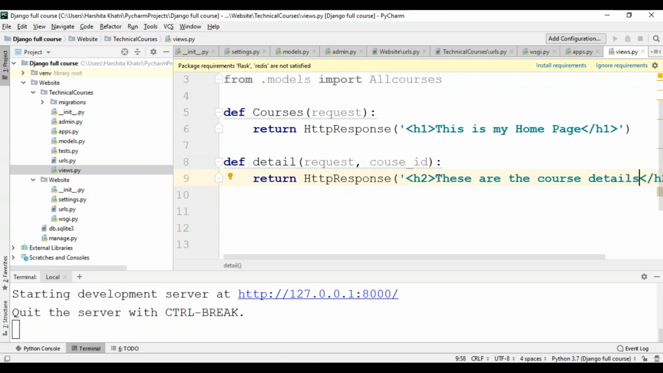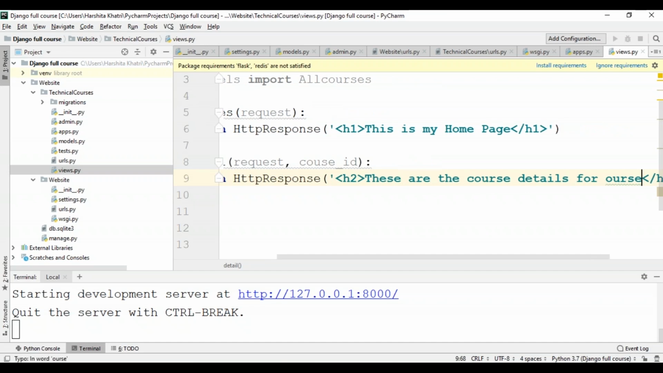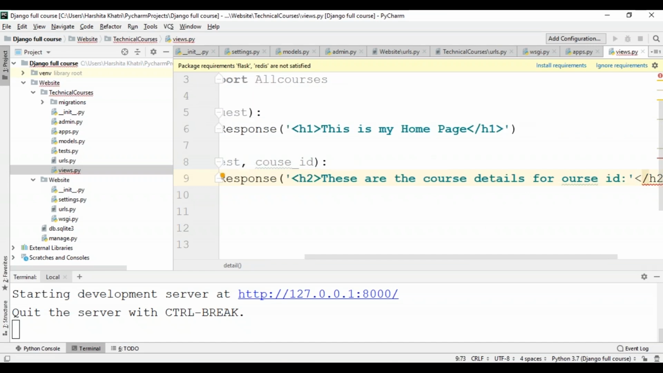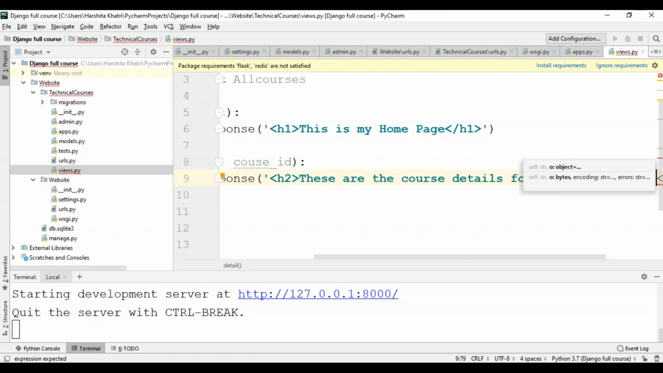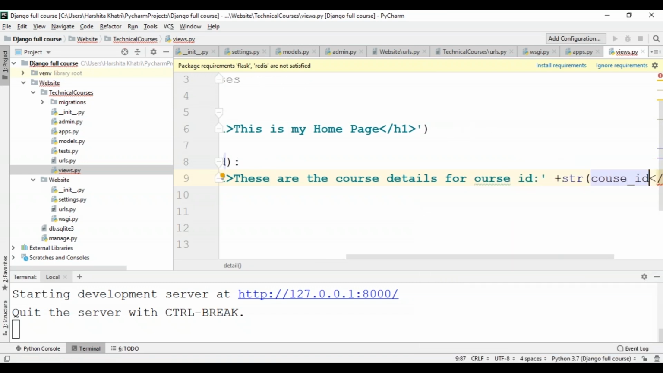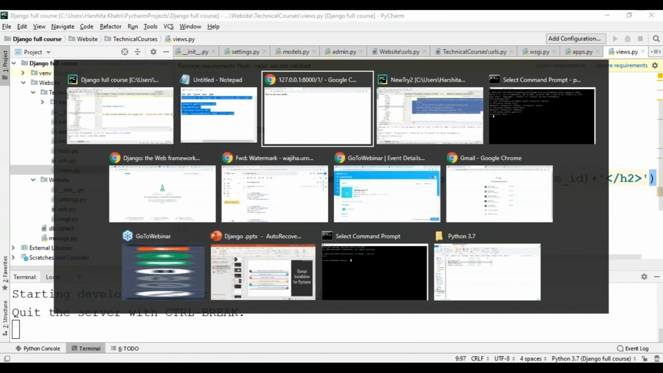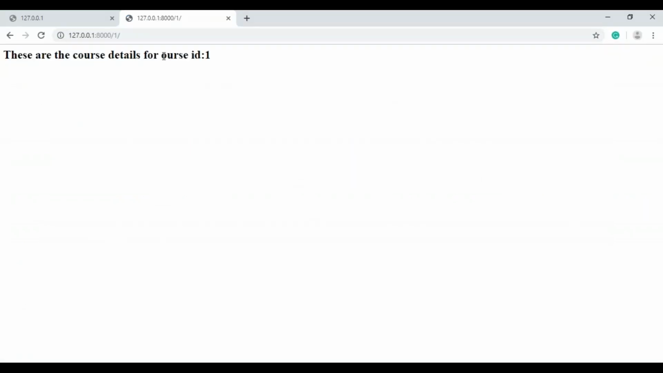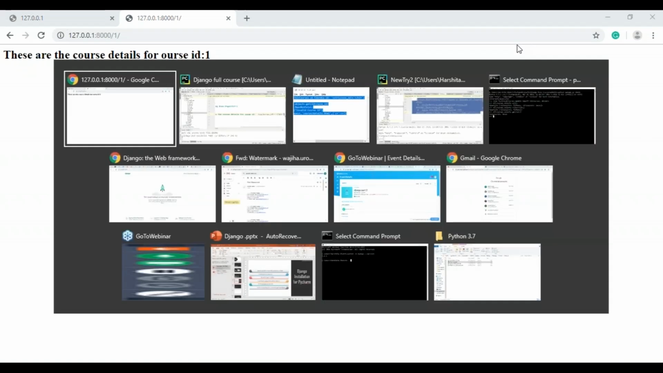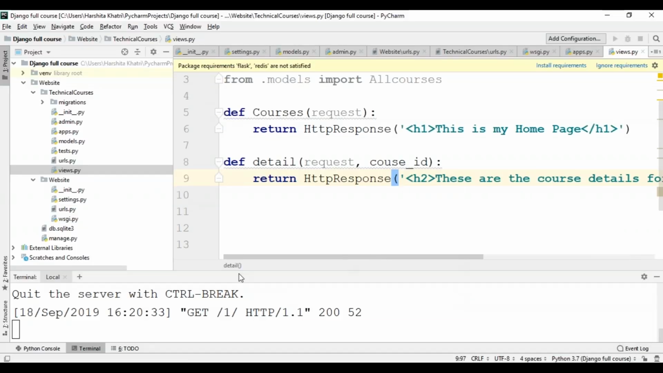Instead of returning that these are the course details, I'll include the ID along with this. So I'll just use for course ID, and over here, I'll just close this. I'll add the string of course ID. Please make a note that I'm using the same spelling I've used everywhere. Now I'll save this and I'll rerun my development server. Okay, I've just made a spelling mistake over here. However, that's just HTML, so I can change it anywhere. So having done this, I'll get back to my PyCharm to create some templates for my website.